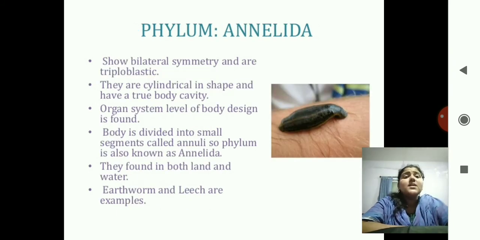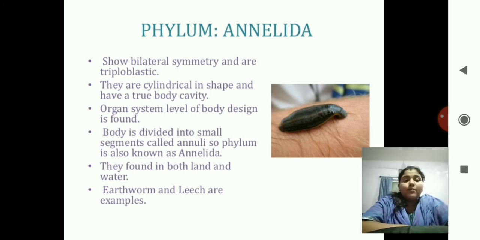Next phylum is Annelida. The word is of Latin origin, like annulus. Annulus means ring, and they have the segmented body, and they are also known as ringworms. They show the bilateral symmetry and are triploblastic. They are cylindrical in shape and have true coelom.